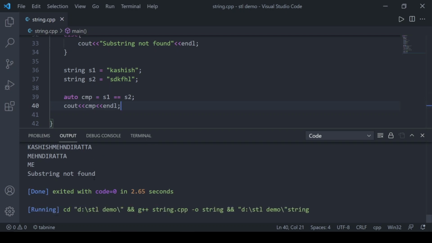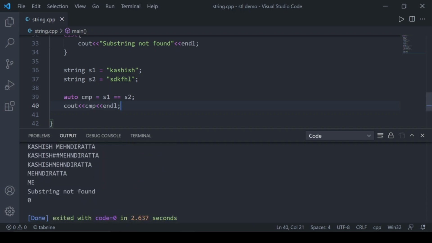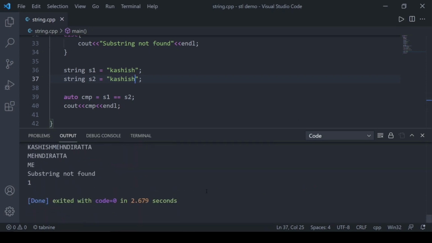So you can compare the two strings. It's returning 0, meaning these two strings are not the same. Now the strings would be the same, so it would return 1. Yeah, so it's a bool. We can also do it by s1.compare(s2), but the double equals sign is also fine because it's an overloaded operator in the string class, and with the help of that we can compare two strings.